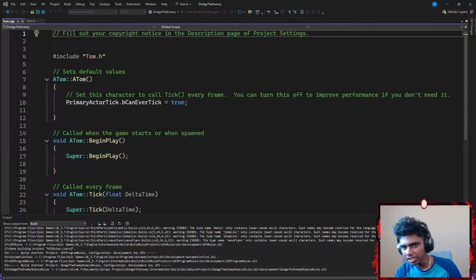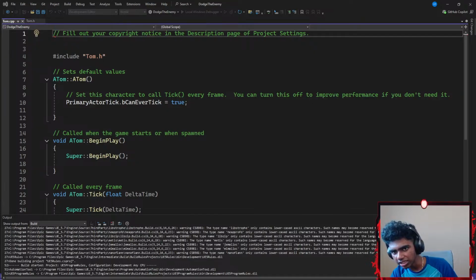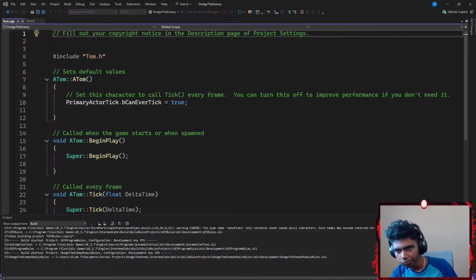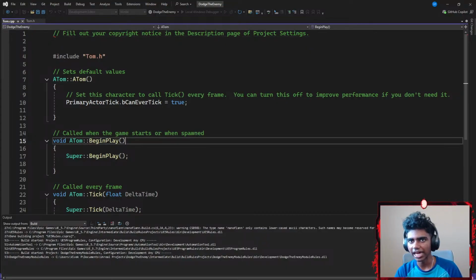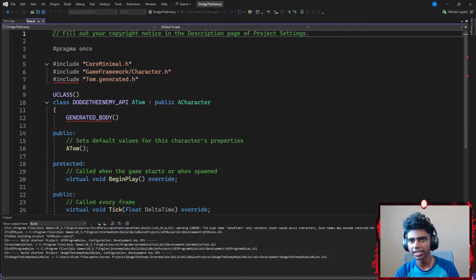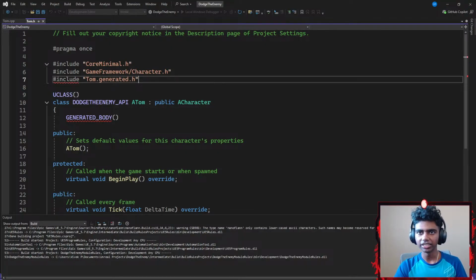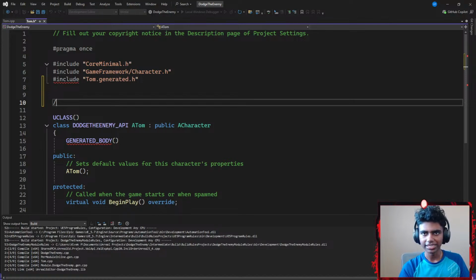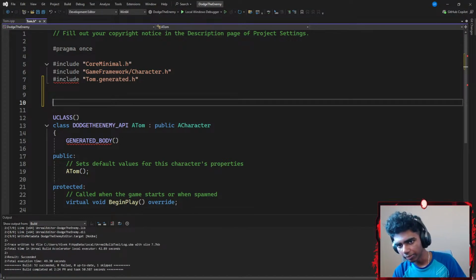Okay, so it's apparently still building, or is it done building? I think it still has some more to build. It says build started. It shouldn't take that long. While it's building, since I'm gonna be adding my movement logic, I'm gonna go to my header file for Tom, the Tom.h file, and declare a few empty classes. There we go, it's done building. 49.30 seconds.